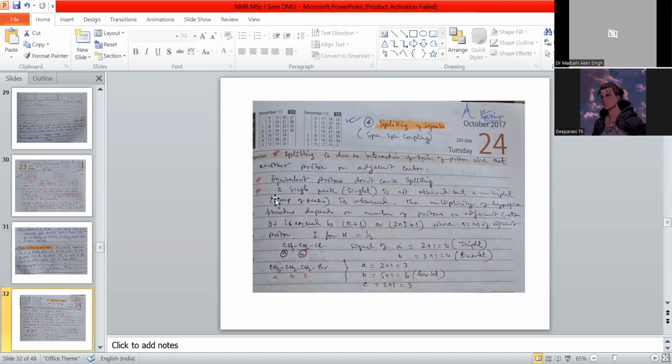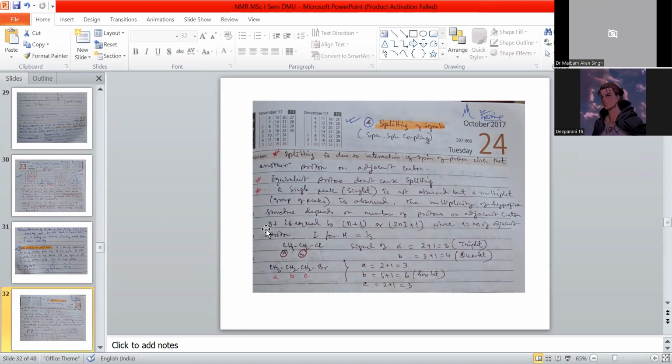A single peak we call a singlet. When splitting occurs, a singlet is not observed, but a multiplet, a group of peaks, is observed. The multiplicity of the hyperfine structure depends on the number of protons, meaning the multiplet can be calculated using the number of protons present nearby.